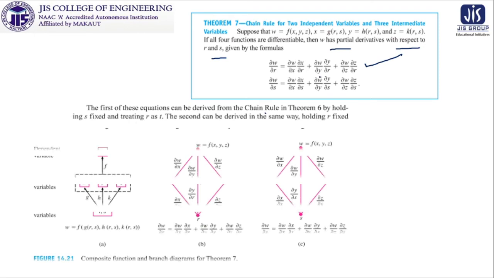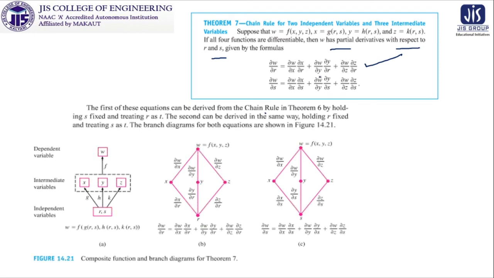Now here also we can make this thing more clear by this branching representation. This branching representation tells us that we have a dependent variable w, look at this. After that, the intermediate variables are 3, so x, y, z are the intermediate variables, and the independent variables are 2, that means they are r and s. Clear? This is a representation of w.